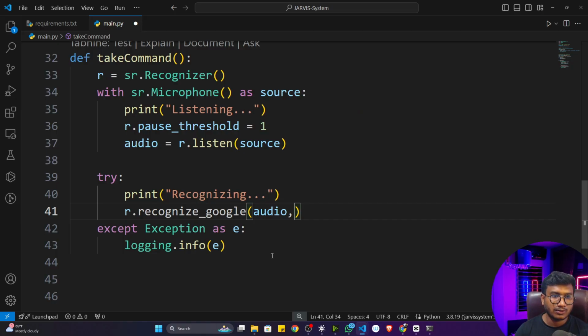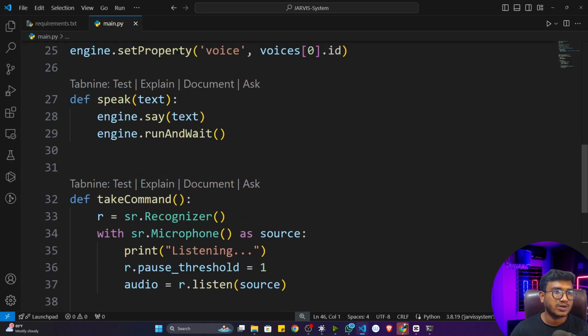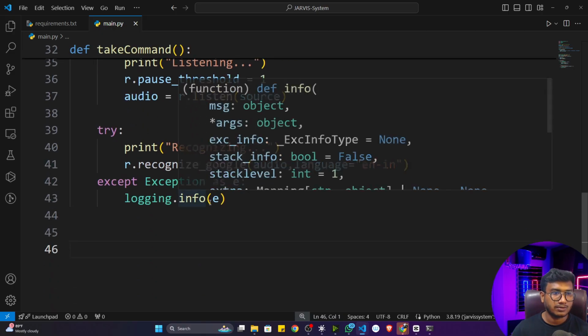Mostly I follow the English India accent, so here I'll write the language. If you follow the American accent, you can give the American accent here as well. It's completely fine. I'll be speaking in English with an Indian accent. Again, everything is available in the documentation of the speech recognition library. You can check it out.